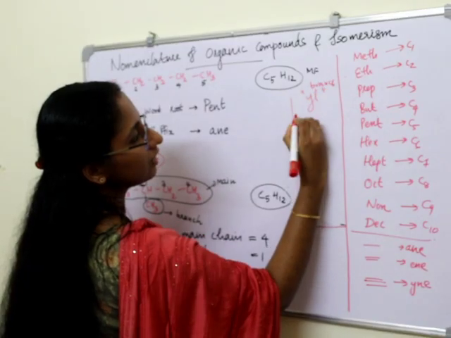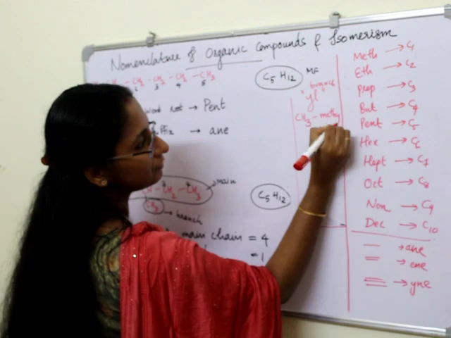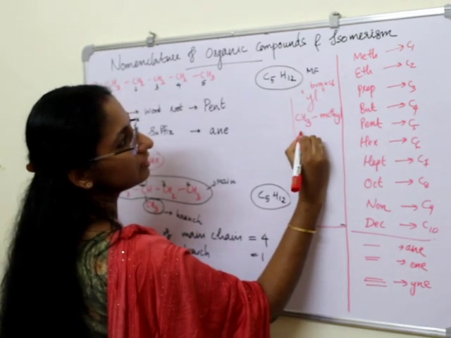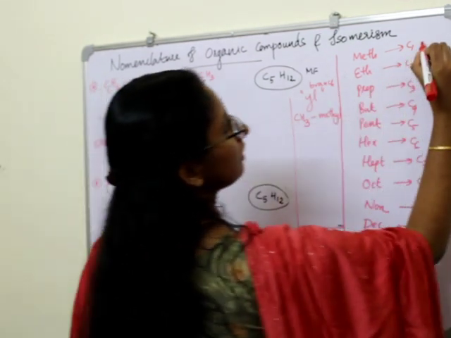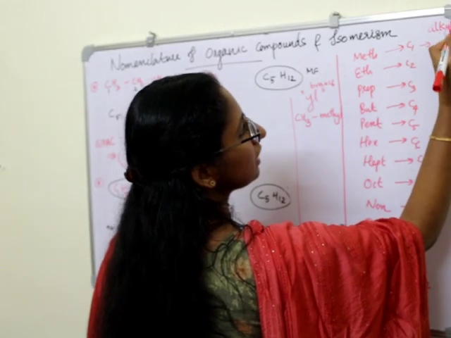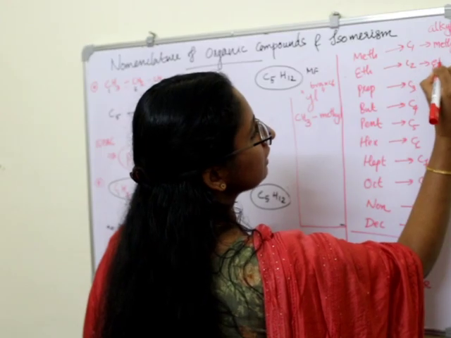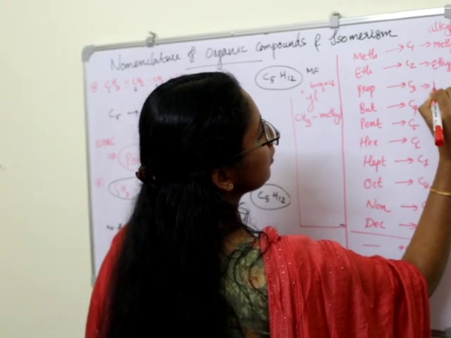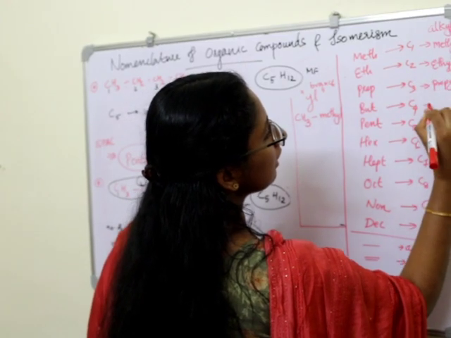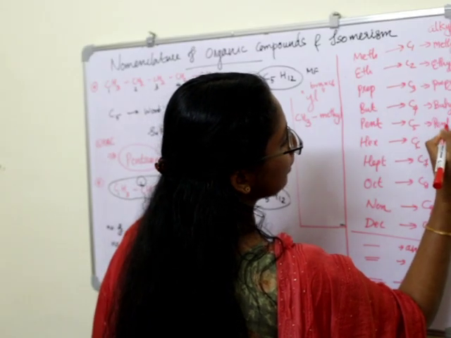So for CH3, methyl. For alkyl substituents: methyl, ethyl, propyl, butyl, pentyl.